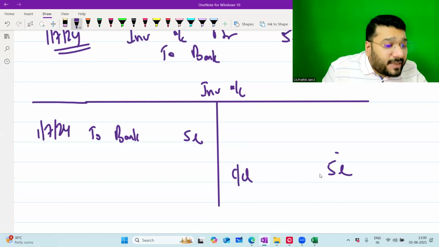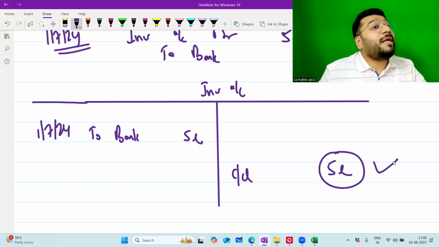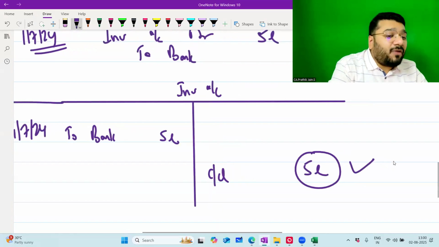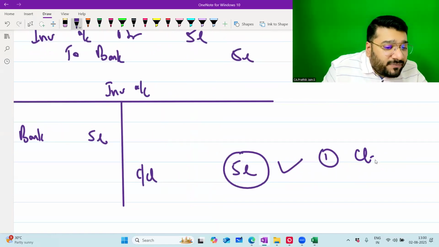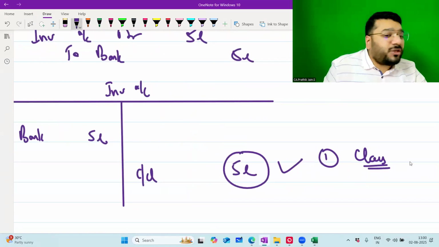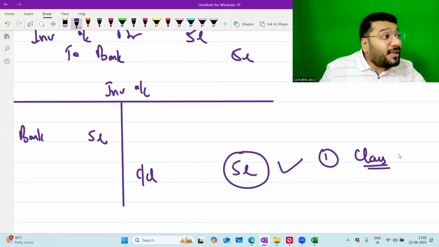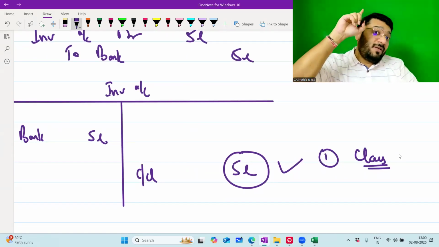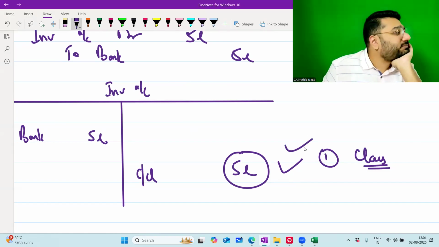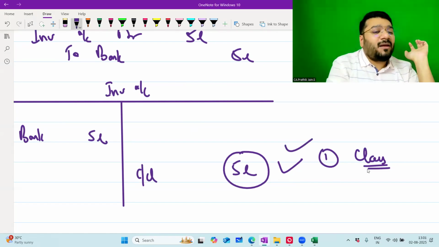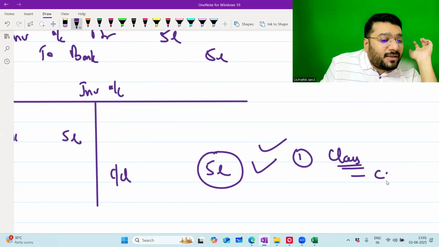Now the question is, can I keep this 5 lakh as it is or should I change it? For that, you have to ask the first question. What is the classification of this investment? If the answer is long term, then you will keep the investment at 5 lakh itself. You will not alter it. But if your answer is that the class is short term, sir, I'm going to make it current asset.